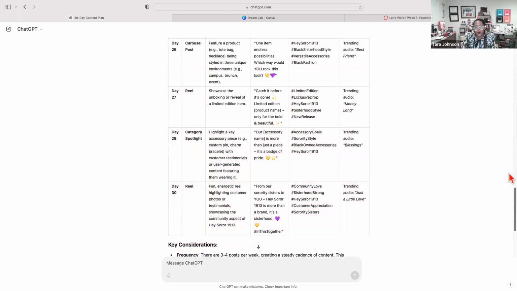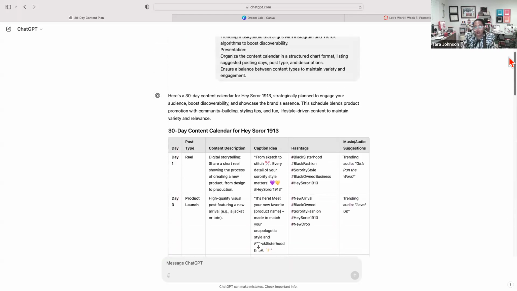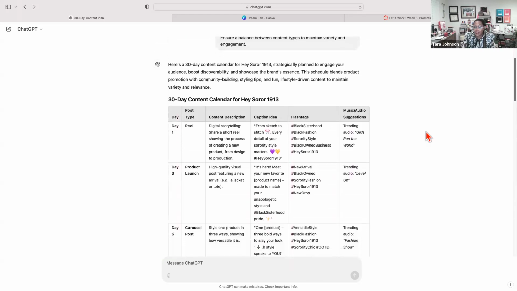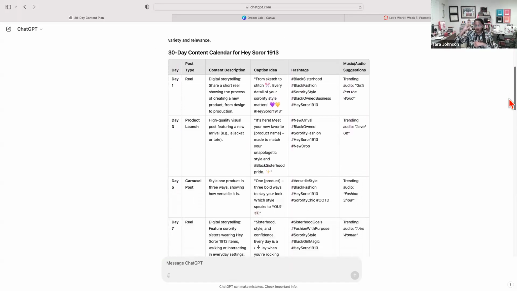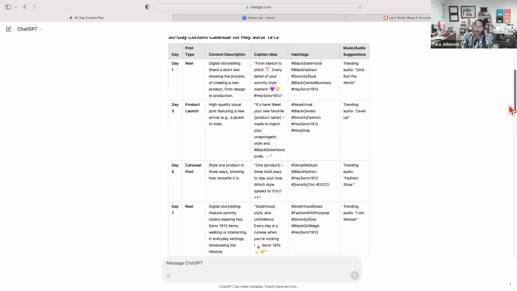The other thing that you will have to do in your Word document is a little bit of analysis. So read through your calendar, read through all 30 days. Is there duplication? Is there something that prompted you an even better idea based on the content or the captions that ChatGPT gave us?